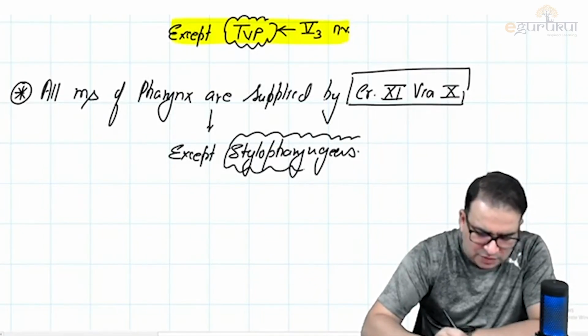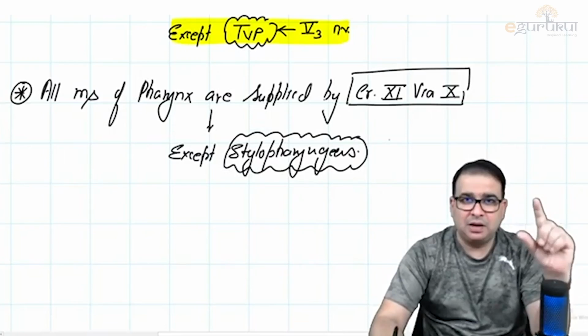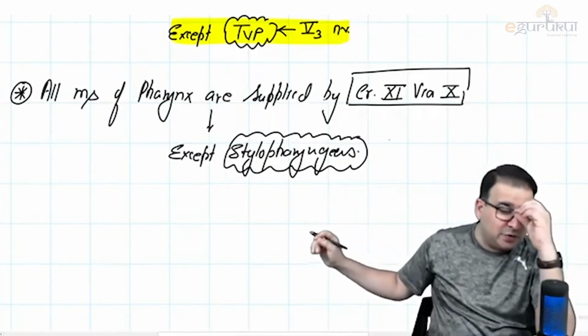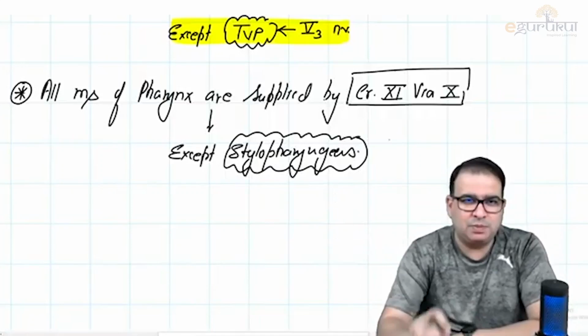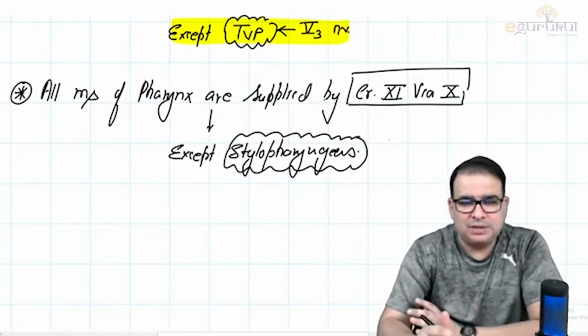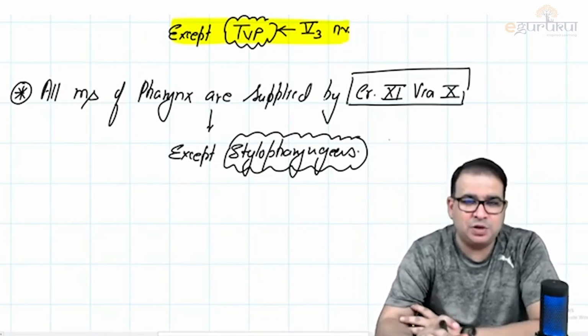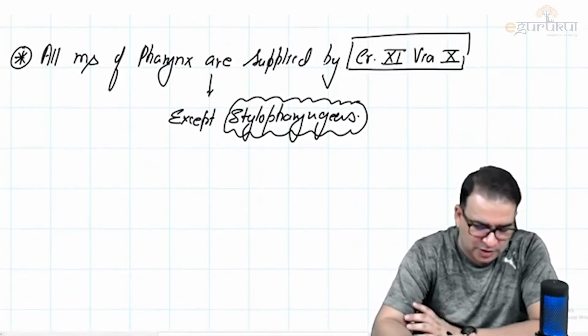Although there is one more muscle which can come into this category, that's a part of inferior constrictor called the cricopharyngeus part. Cricothyroid nahi, cricopharyngeus also. You can write except stylopharyngeus and cricopharyngeus. But I would want to tell you about the cricopharyngeus in the pharynx only. There is something more about it. Cricopharyngeus usually has an innervation from the other nerve as well. So let's not write cricopharyngeus. Let's only stick to stylopharyngeus.